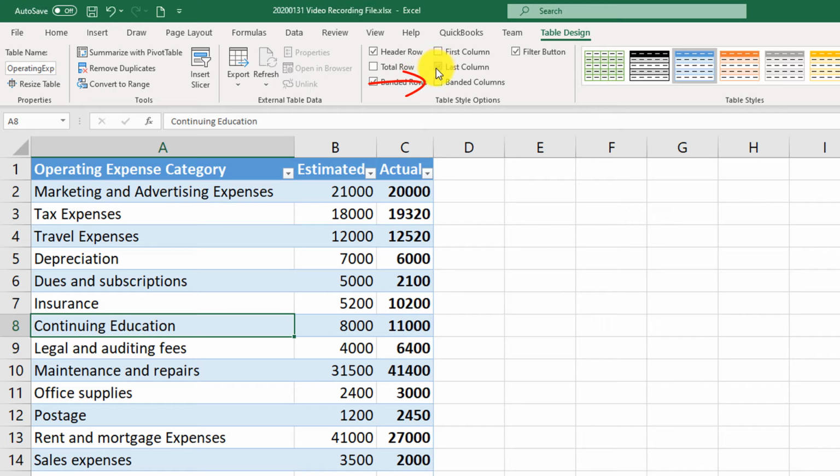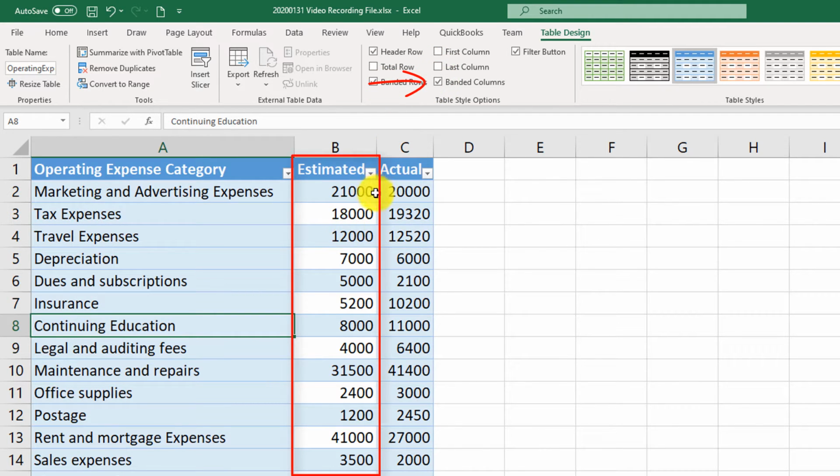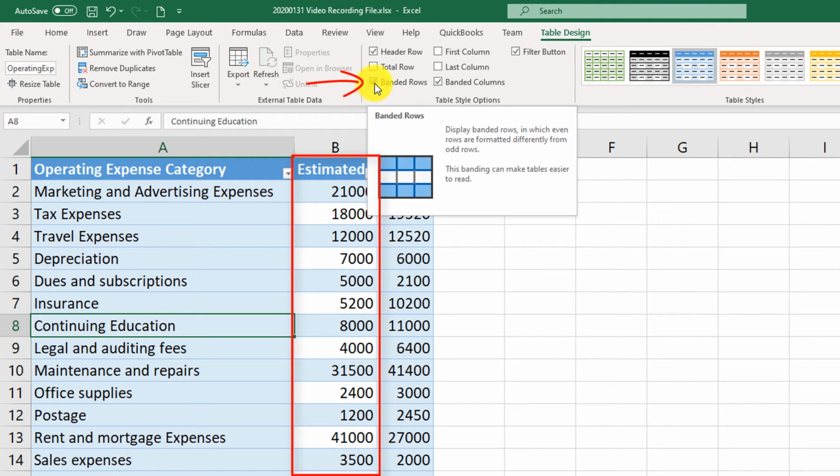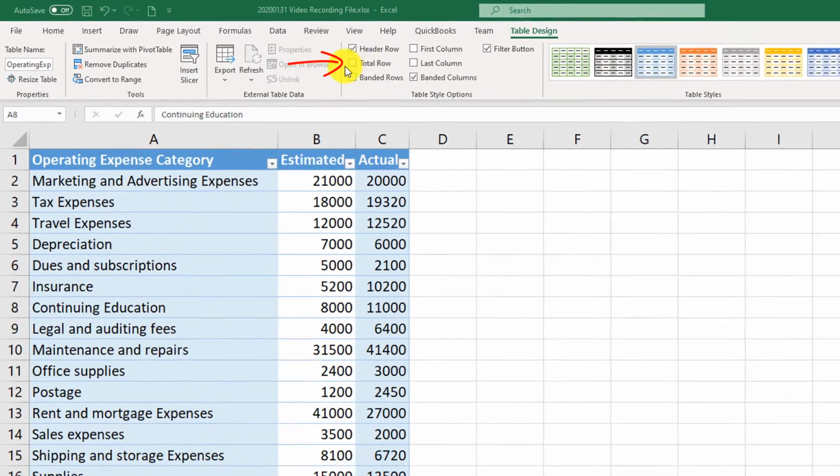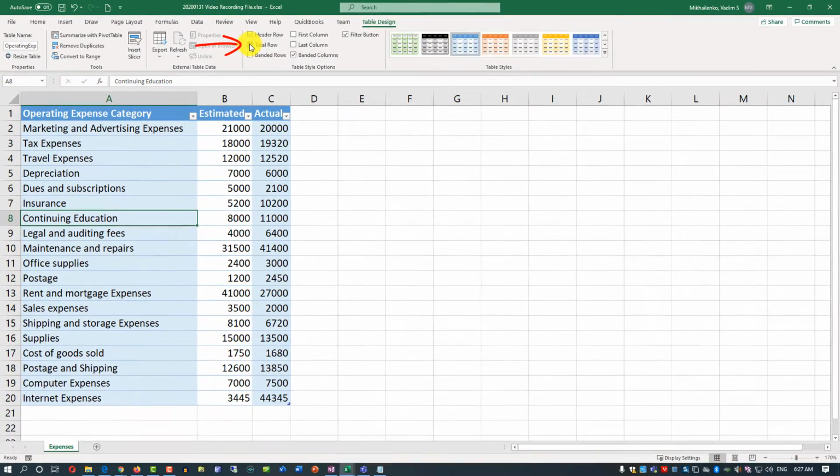Similar to the banded rows, there are also banded columns. So every other column would be in a different color. It is not very noticeable right now, but if we uncheck banded rows, then you can see that every other column is highlighted with the different color. And last but not least is the total row. Total row allows you to automatically calculate totals for the last column.